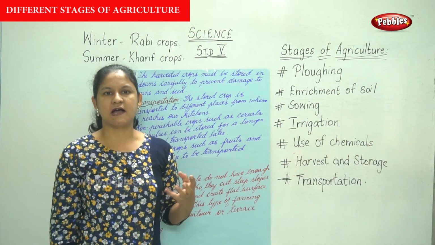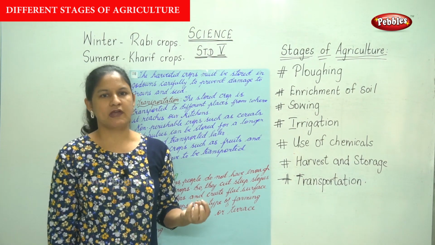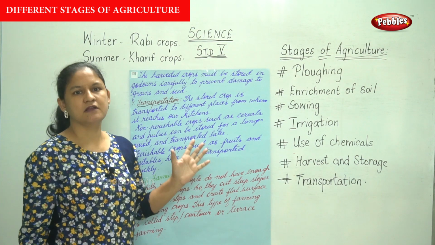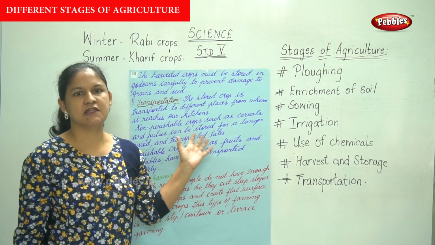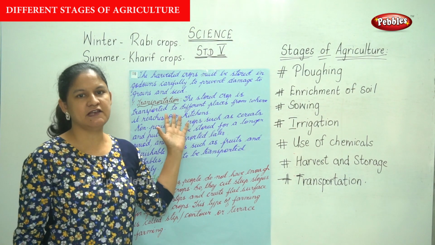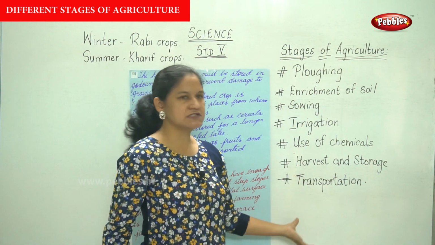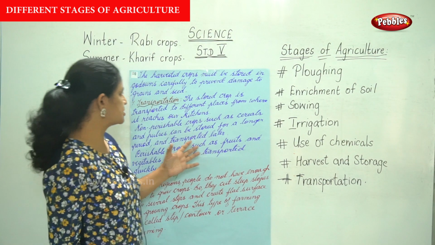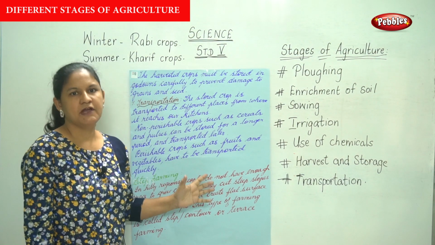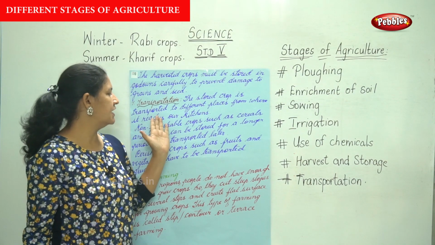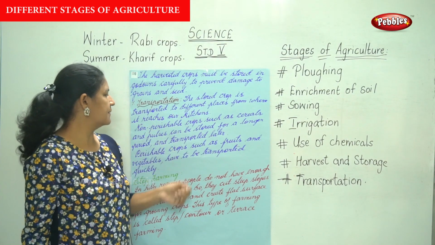That is, the crops are harvested, that is, they are cut when the crops ripen, and they are stored in godowns, and from there they are transported and finally reach our kitchens. And the next stage, the last stage, is your transportation. So the stored crop is transported to different places from where it reaches our kitchen.